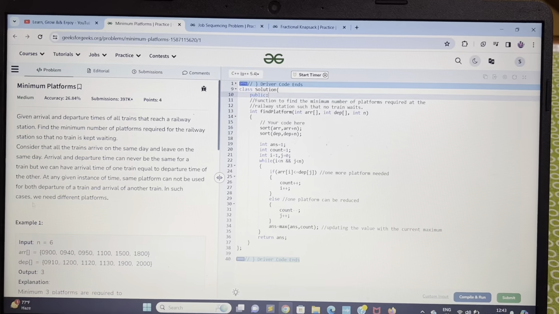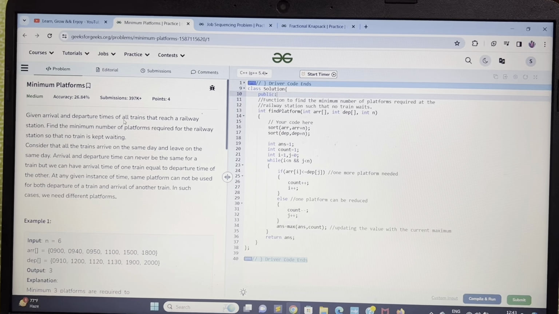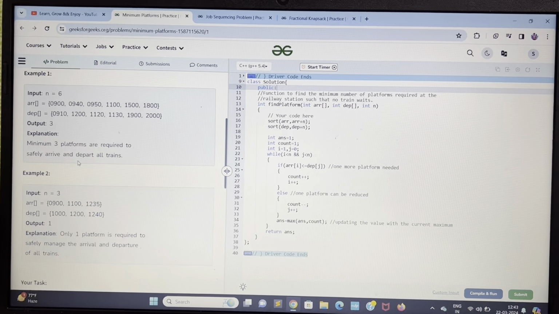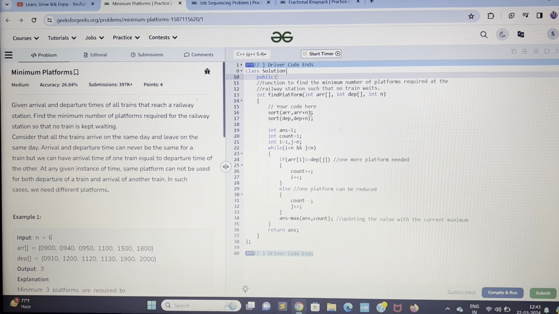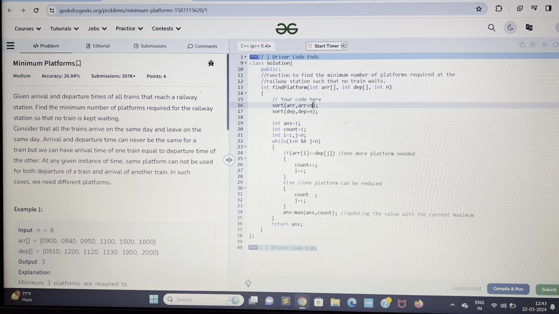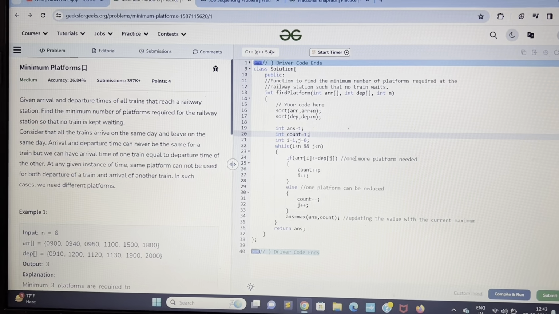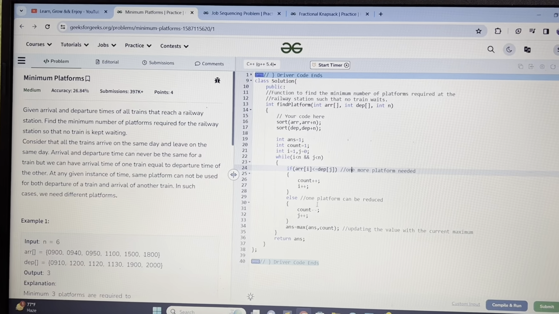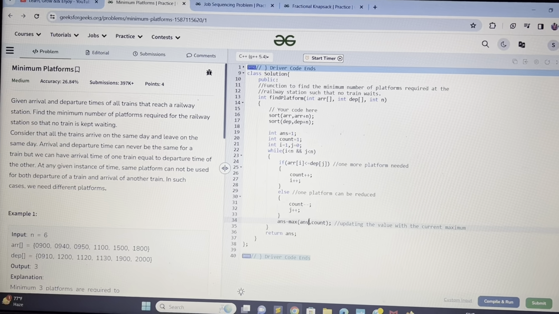Here is the code walkthrough of the 38th question, minimum platform. So these are the same examples that we have discussed. Let's look at the code. We have sorted the arrival time and the departure time, and we have this count, and we are increasing the count if the arrival is less than departure, and we are decreasing the count if it's not, and we are taking the max count value every time.